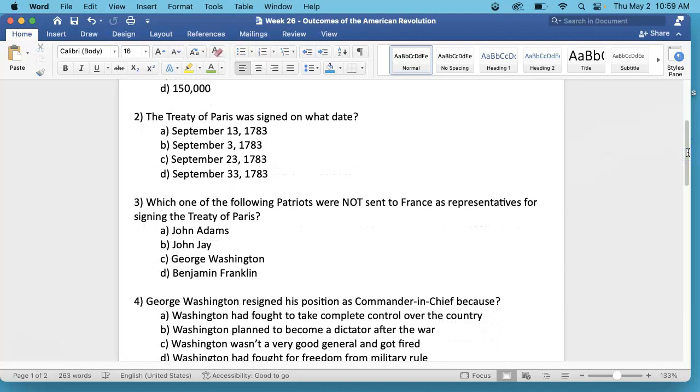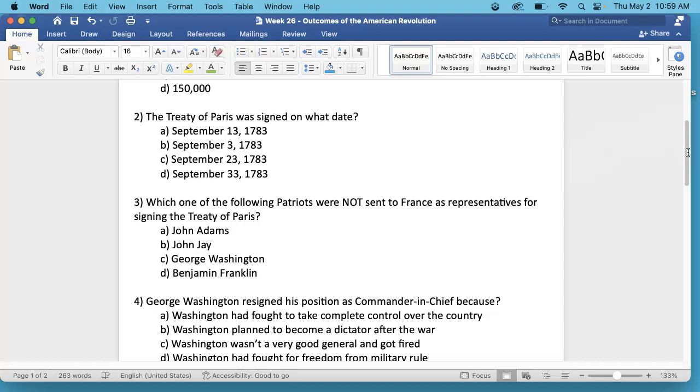Number 2. The Treaty of Paris was signed on what date? A. September 13, 1783, B. September 3rd, 1783, C. September 23rd, 1783, or D. September 33rd, 1783.